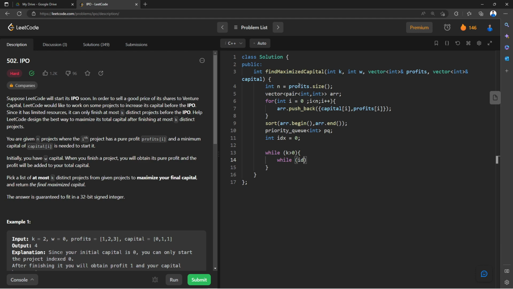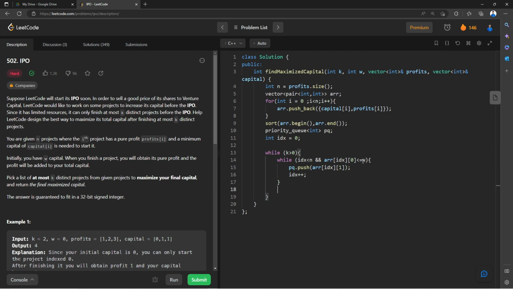So we are going to say while index is less than n, and arr of idx of 0 is less than or equal to w. Here we are using arr of idx of 0 because I have pushed capital initially, after that profit, right? So I'm going to check with the capital. Until my capital is less than or equal to w, you have to keep incrementing idx, and also push that particular data into your priority queue. So we can say pq dot push arr of idx of 1. That means the profit you have to push in your priority queue.